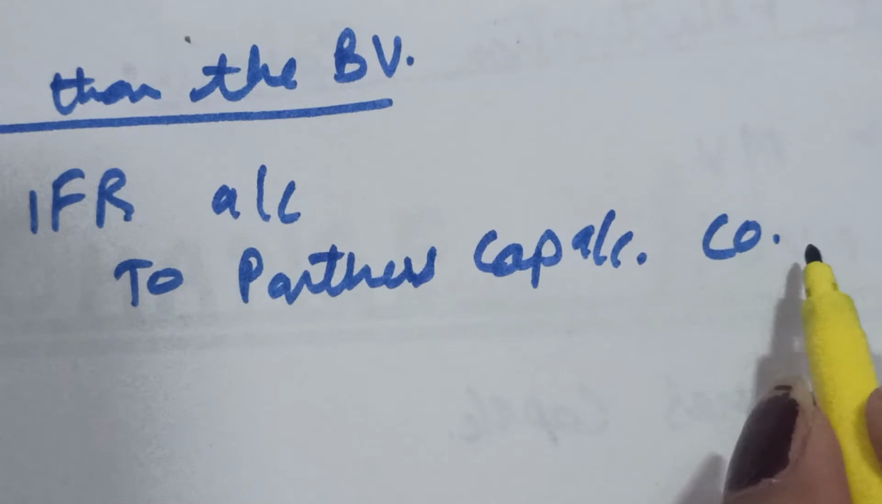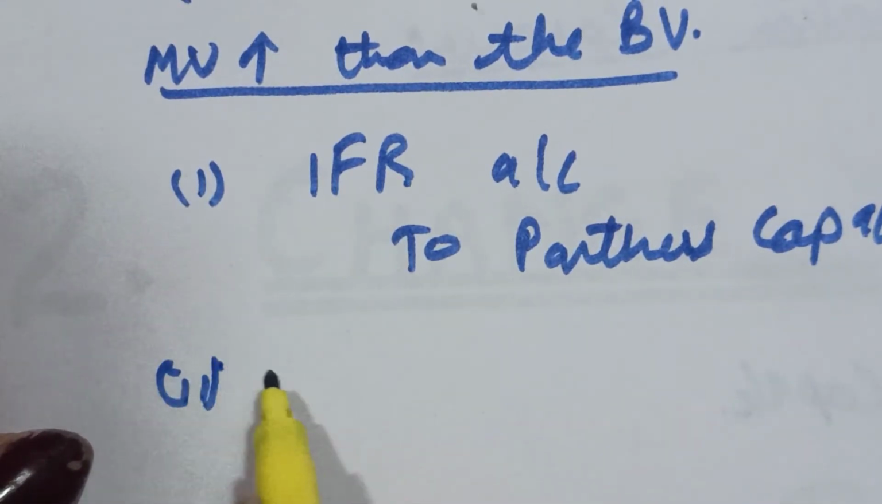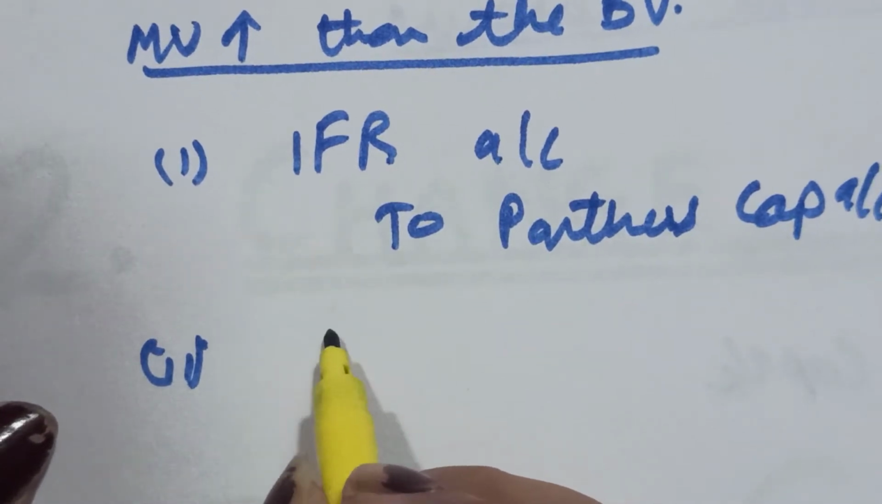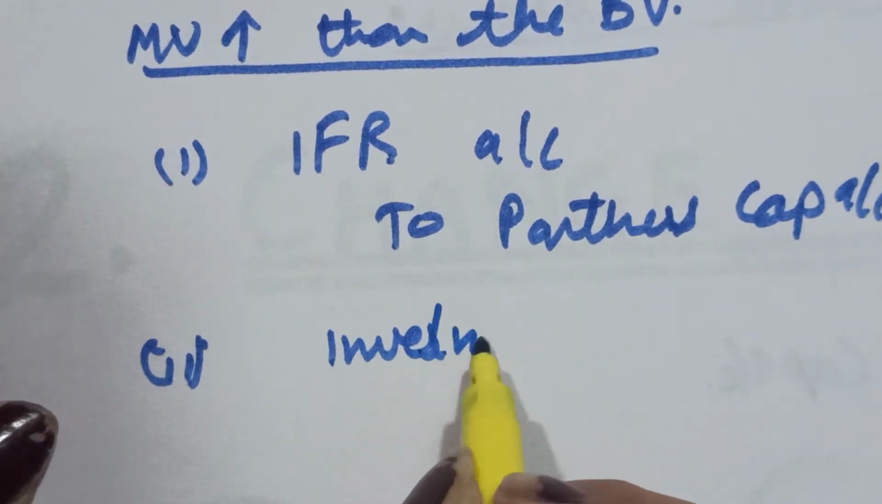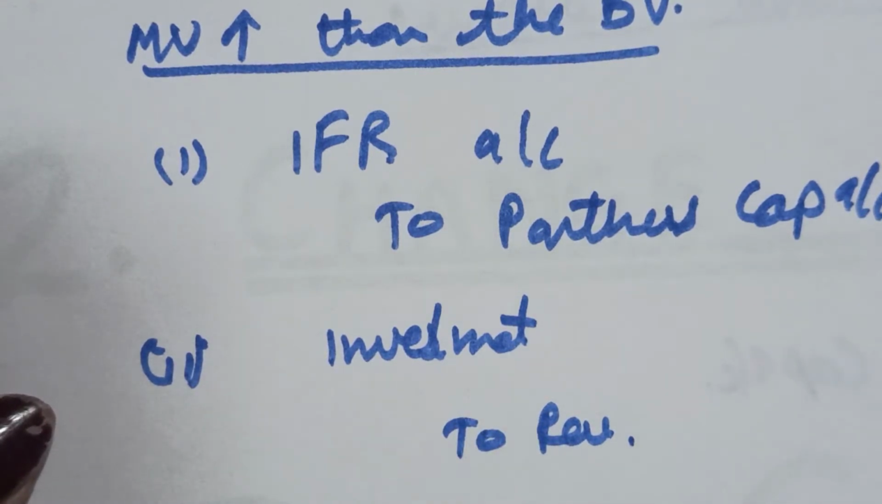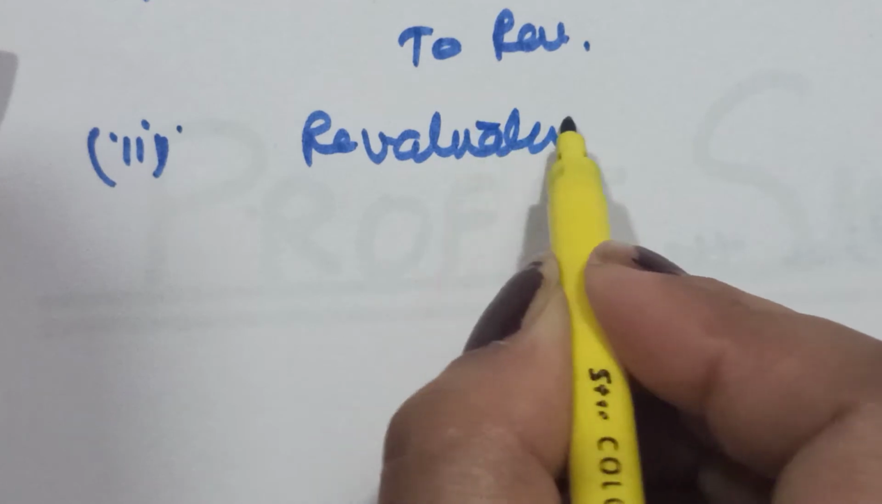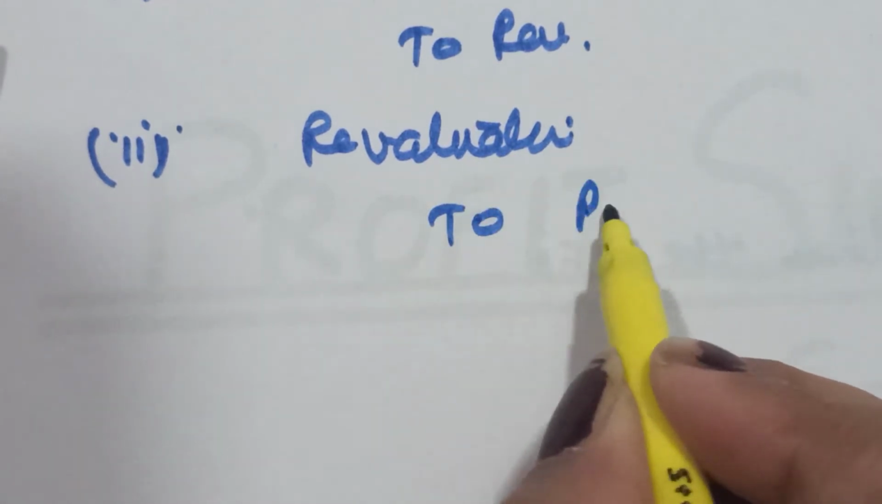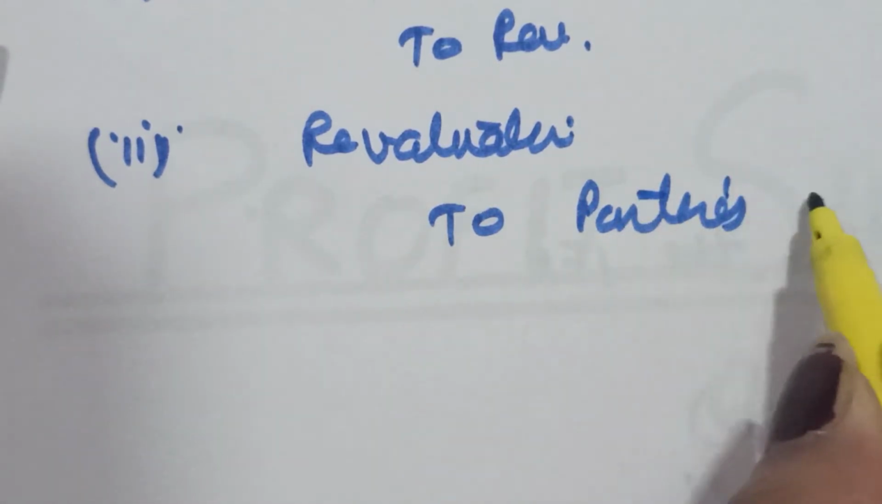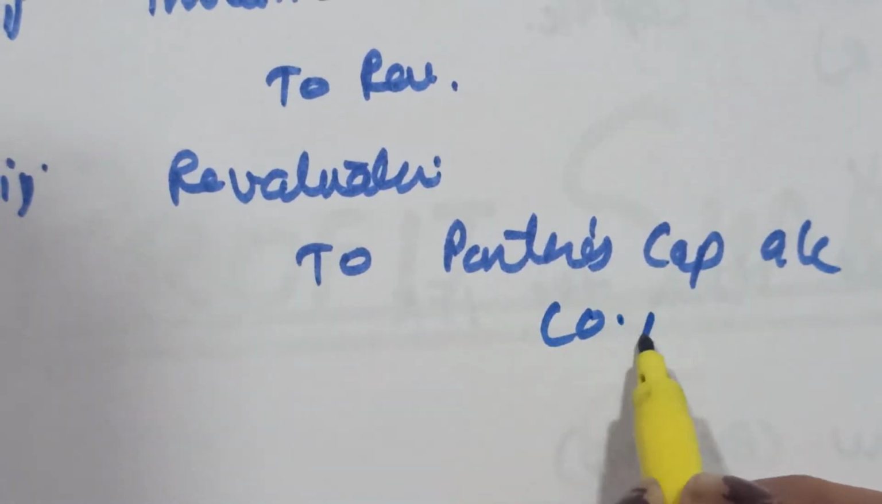Remember, it is always in the old ratio. Second entry, the investment to revaluation. And the third entry is revaluation to partners capital account. This also is in the old ratio.